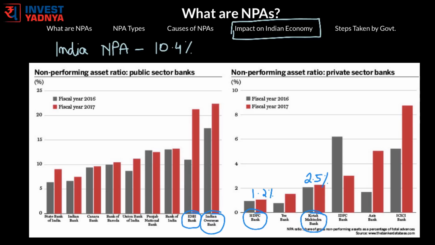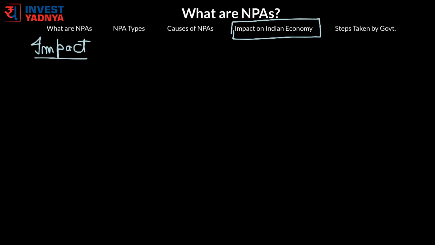State Bank of India, which has the most stressed assets in absolute terms, has a gross NPA ratio of around 10%. Now let's discuss how these NPAs are impacting our economy and the industry. First is profitability.